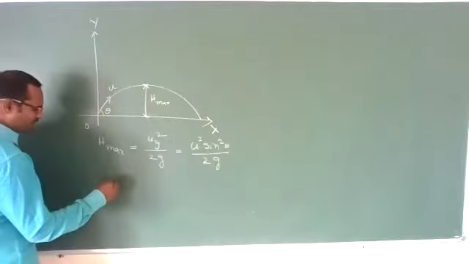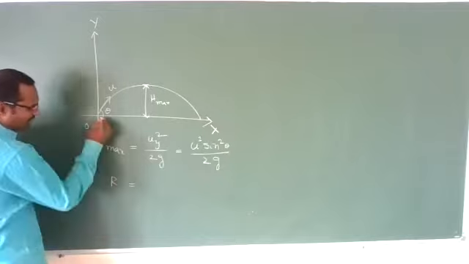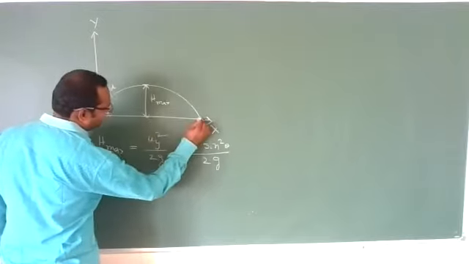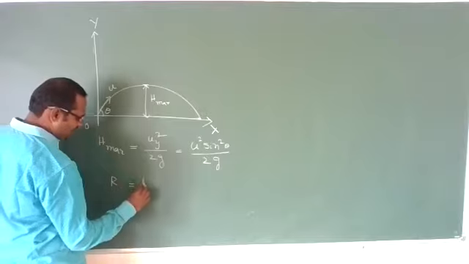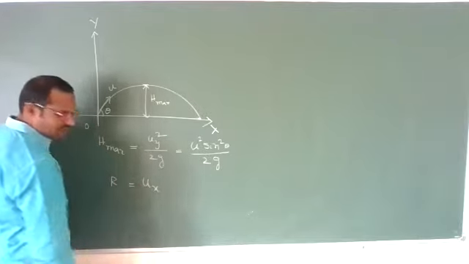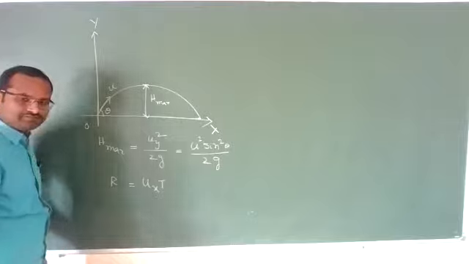Then we have the expression for range. Range is nothing but the maximum horizontal distance a particle can travel. It can be written as horizontal velocity multiplied by the time of flight.